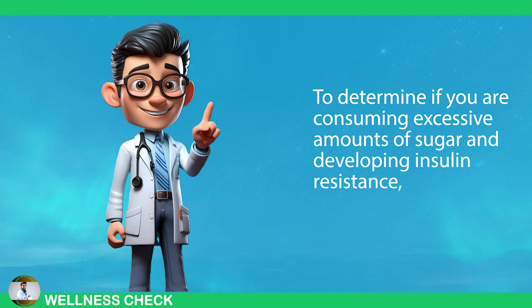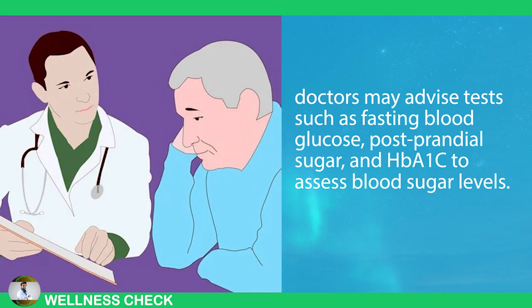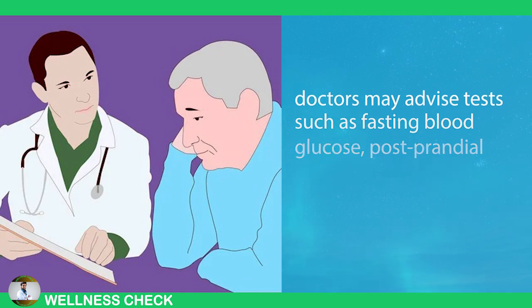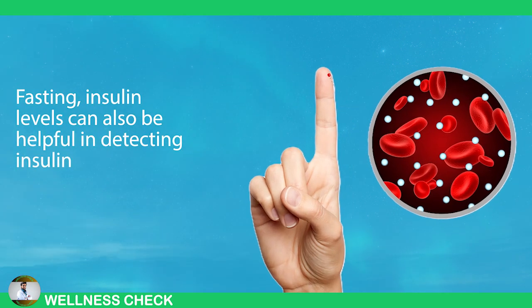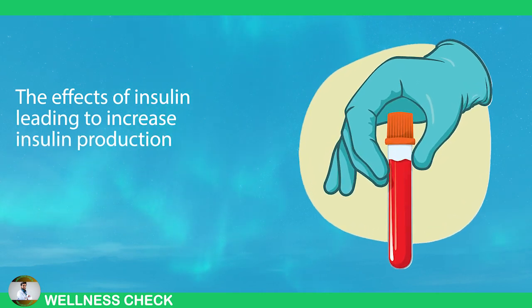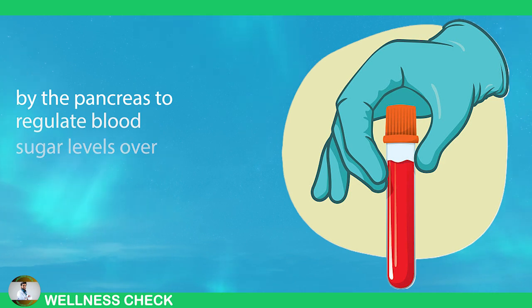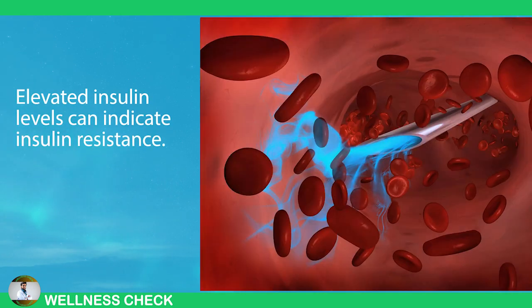To determine if you are consuming excessive amounts of sugar and developing insulin resistance, which is a significant risk factor for type 2 diabetes and other metabolic disorders, a doctor may advise tests such as fasting blood glucose, postprandial sugar, and HbA1c to assess blood sugar levels. Fasting insulin levels can also be helpful in detecting insulin resistance. Insulin resistance occurs when the body becomes less responsive to the effects of insulin, leading to increased insulin production by the pancreas to regulate blood sugar levels. Over time, elevated insulin levels can indicate insulin resistance.